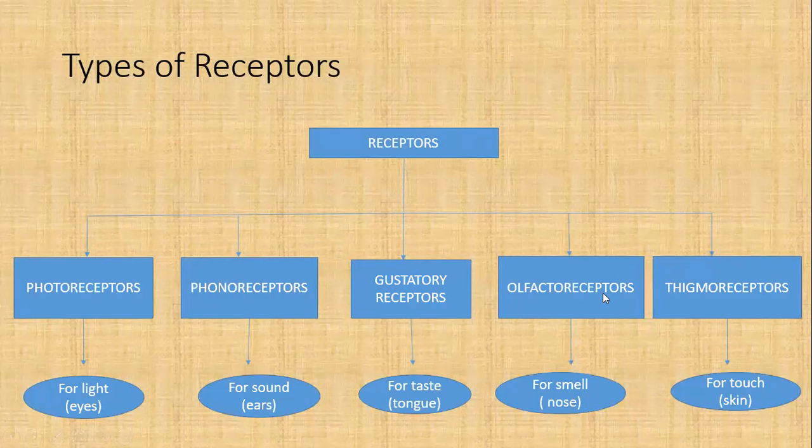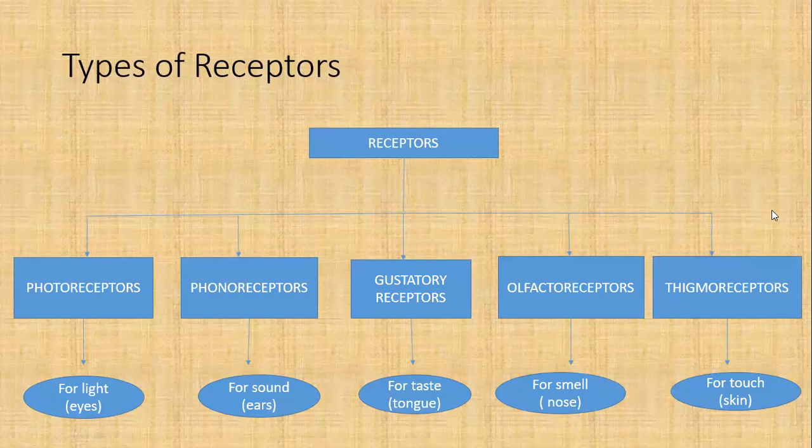Then olfactoreceptors, they are present in our nose and are for detection of smell. You can take a simple example. If you burn an incense stick inside a room, after some time you can feel the smell of that incense stick. That is because of the olfactoreceptors which are present in your nose. Now the thigmoreceptors: when you touch a hot plate or hot vessel, that is because of the thigmoreceptors which are present in our skin.